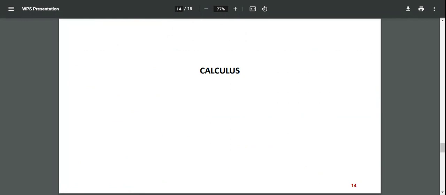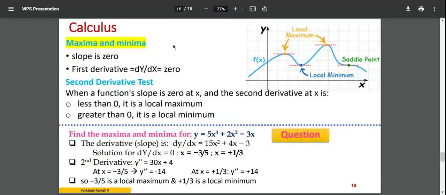I'll move on to the next topic, that is calculus. Only basic things I'll be teaching you here, not everything in detail. In calculus, the first thing I would like to explain is graphical maxima and minima. Whenever you have f of x, where x is a variable and f of x is a dependent variable depending upon x, you have some curvature. The blue line is a curve which defines f of x as a function of x.